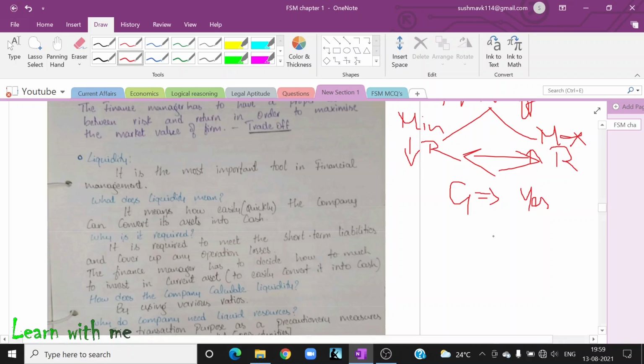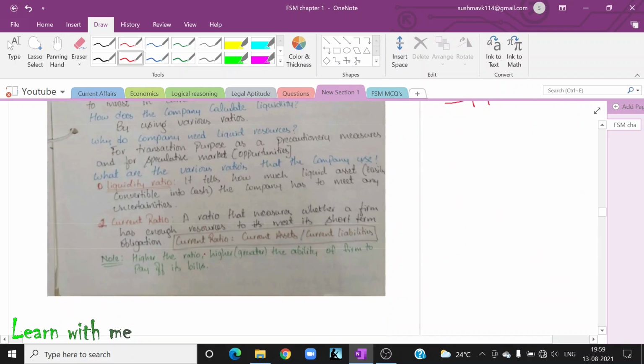Very simple, right? Now, if you purchase a building, is it easy for you to convert the building to money? The answer is no. Why? There are a lot of legal works that you have to do in order to convert that building to money. It's not that easy. So that is nothing but liquidity. Go through this once, okay?